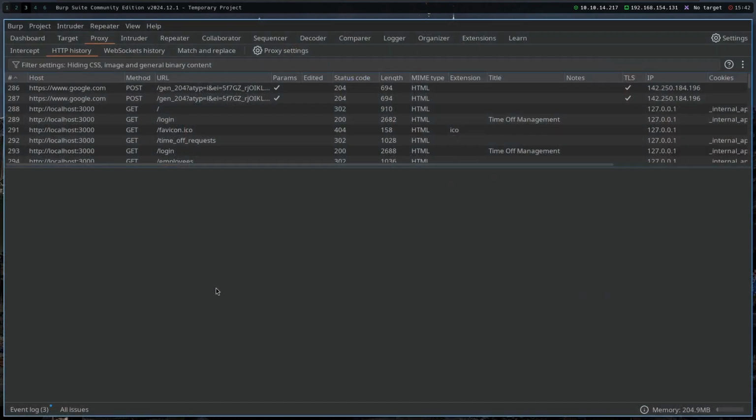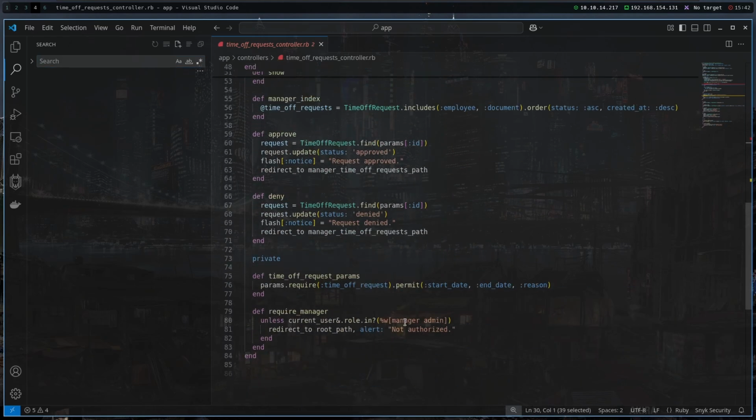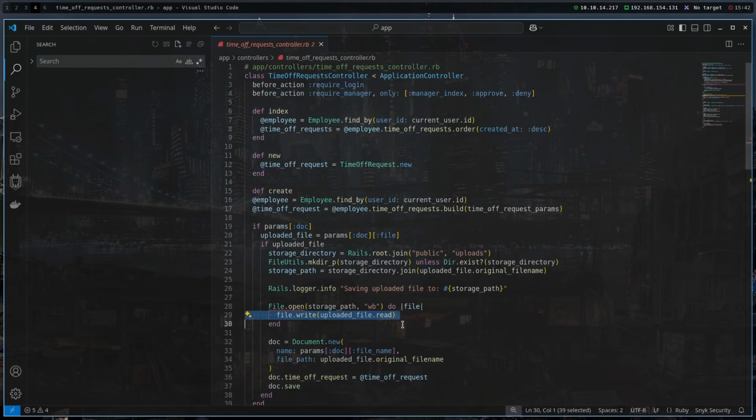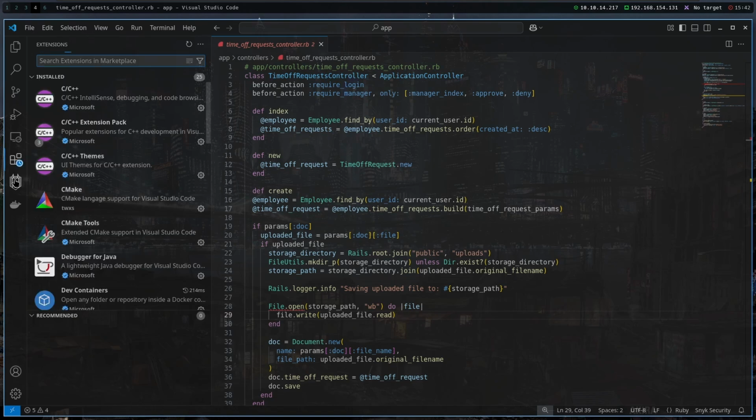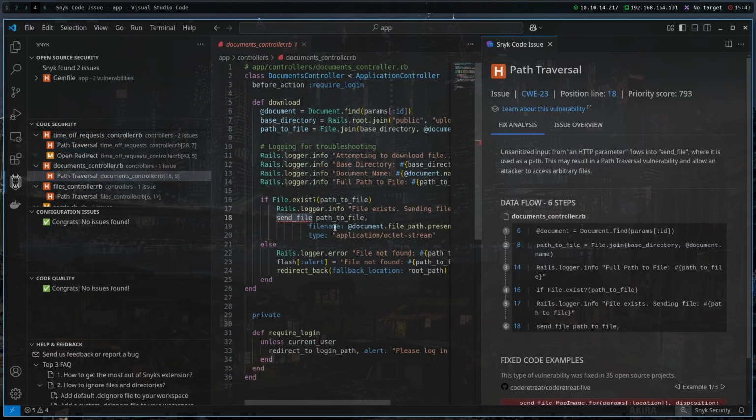So based on the logic, we can maybe upload a malicious file because it does file.open on the file, and it is first of all writing the file. Let's scroll down. We can probably write a malicious file to the application, but let's see if we maybe can read it. And when I was on the Snyk extension, I saw that there's another path traversal here, and